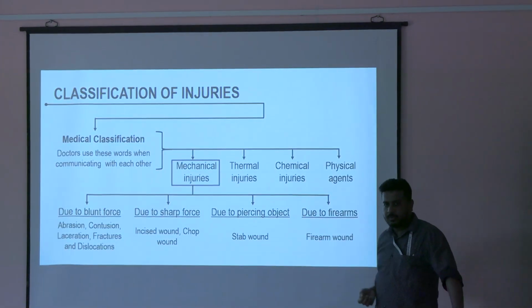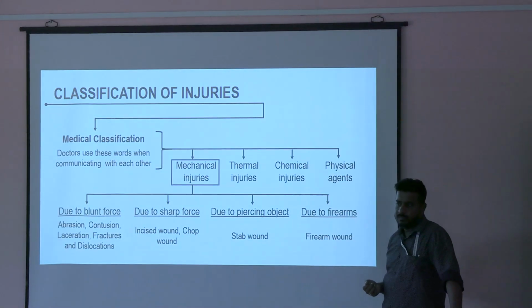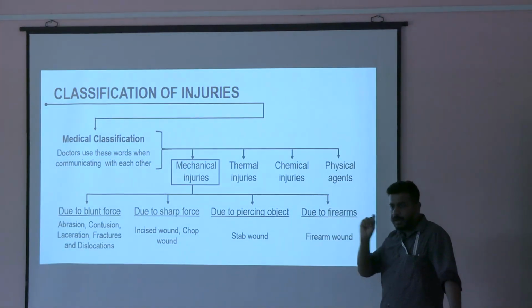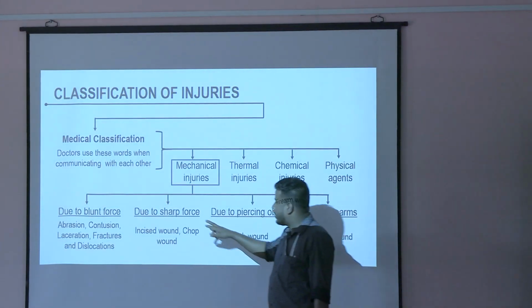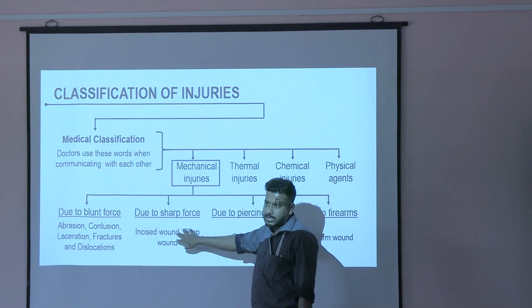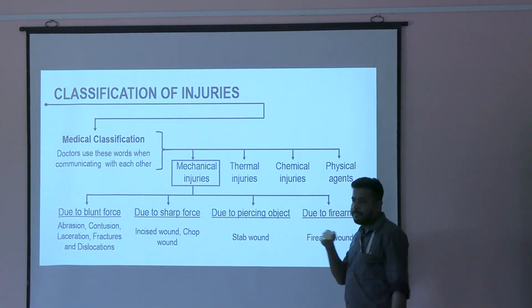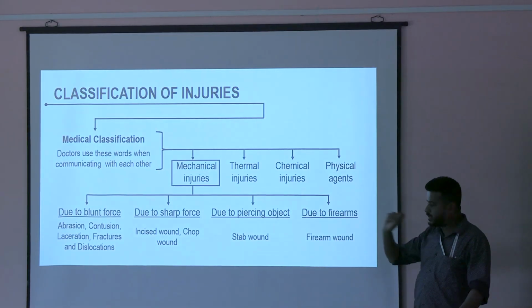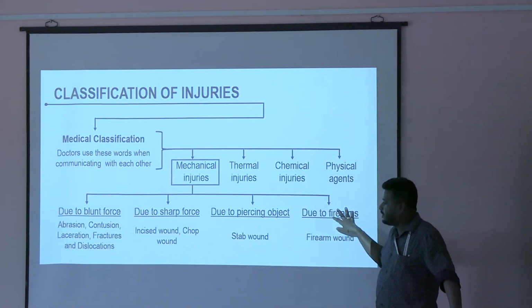But can you stab someone with a blade? No. You need a knife or a pointed object. In most books, they may have put stab under sharp force. That is wrong. Sharp force doesn't mean that it will be used for stab. For stab, you need a piercing object or pointed object. And this is due to firearm.